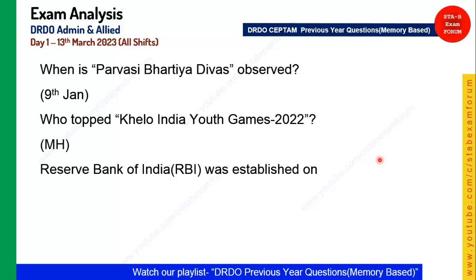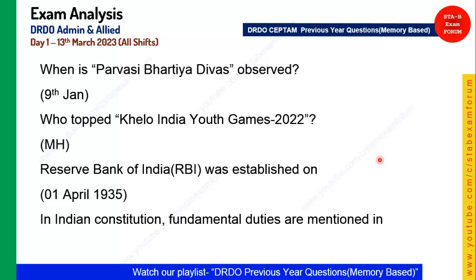Coming to the next question, a very simple one. The Reserve Bank of India was established in which year? And the answer was 1st April 1935. Okay, quickly coming to the next question that we have seen: in the Indian Constitution, fundamental duties are mentioned in Article 51A. Okay, so again a polity question.